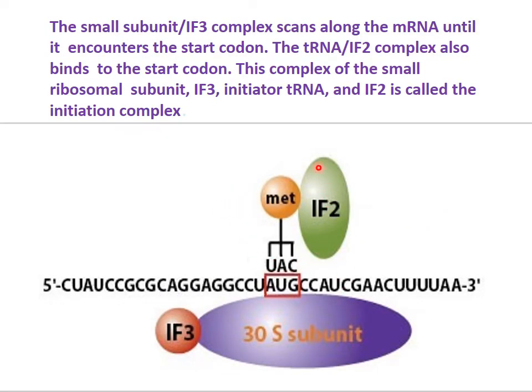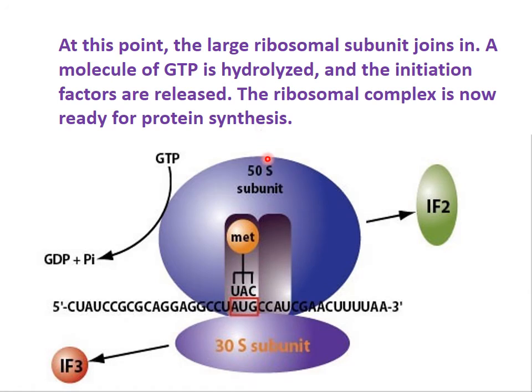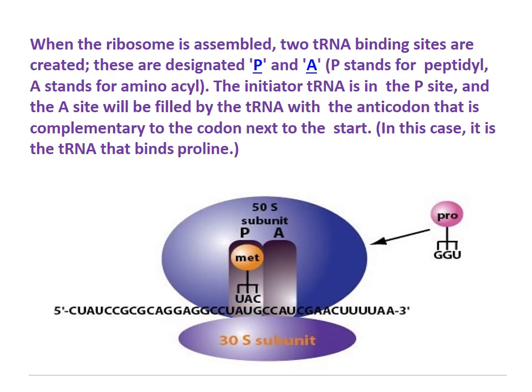This is the initiation complex in prokaryotes. The elongation is the same as that of eukaryotes. So here also we have two sites, you can see P site and A site. Now this is the complete process, all the factors are released and GDP is released and this complex is formed, which is the protein synthesizing initiation complex.